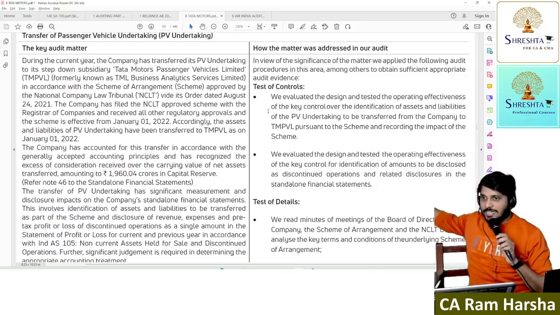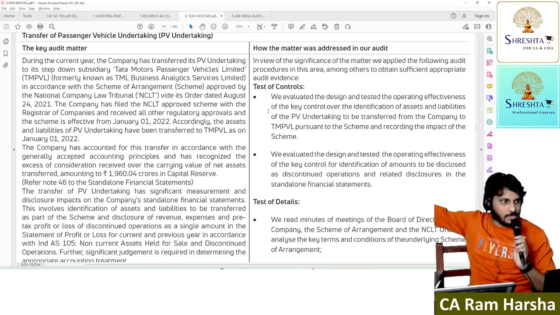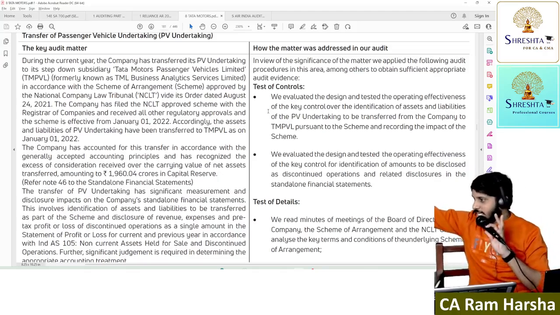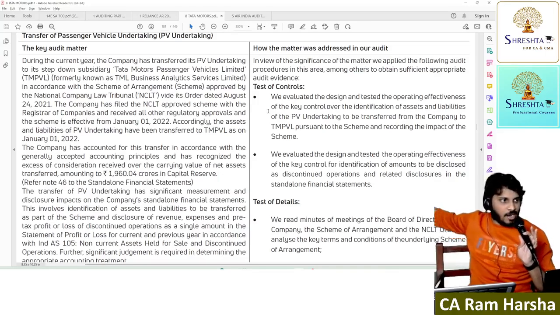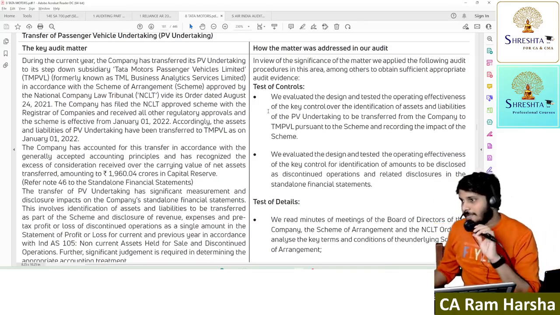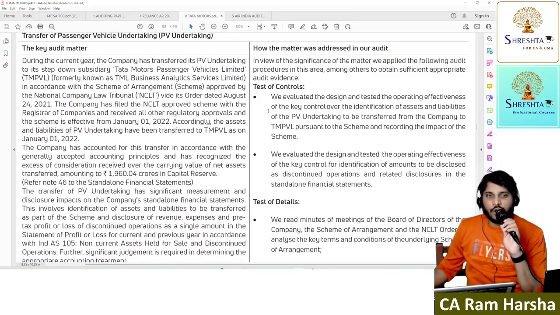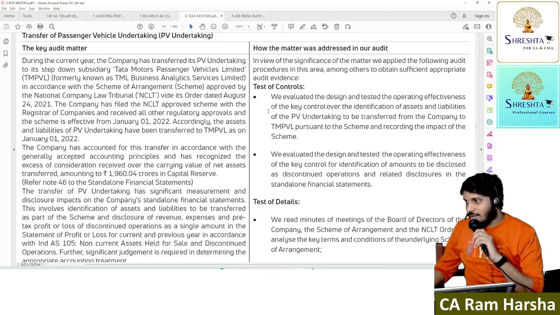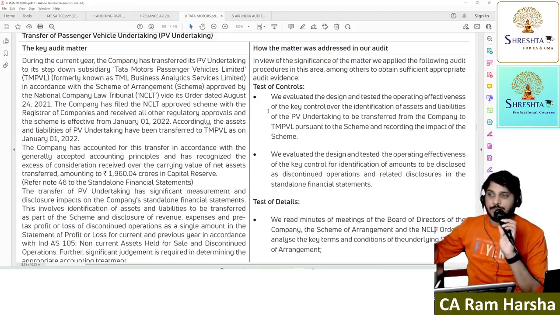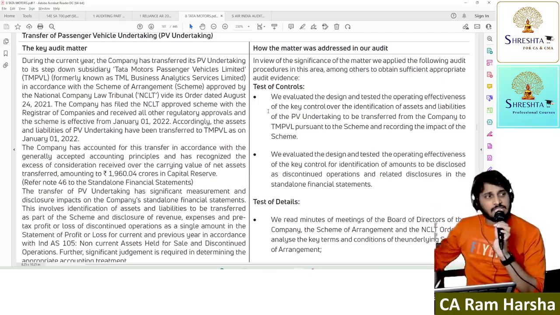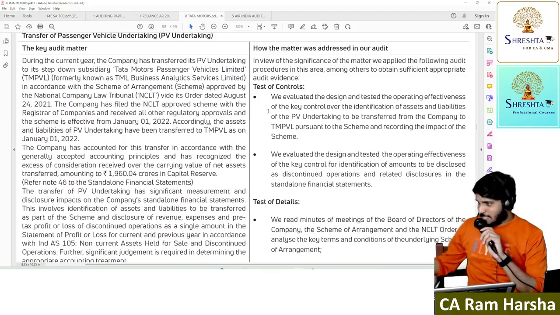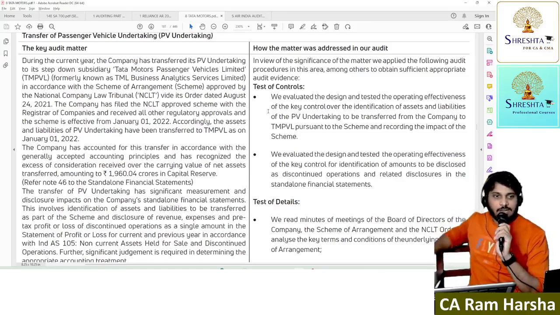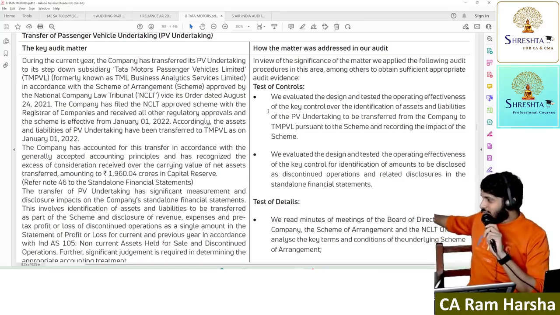You see what is said on the right side: test of details, what he did; test of controls, what he did. On the left side he is explaining the story of what happened. He felt it is an important issue in the audit, and on the right side he is telling how he verified the issue. In key audit matter we are talking about the audit process, right? What audit procedure exactly did we do? Theoretically we say I did compliance procedure, I did substantive procedure. But practically he is showing an example like this to the shareholders. Tell me, is this information useful for a shareholder?